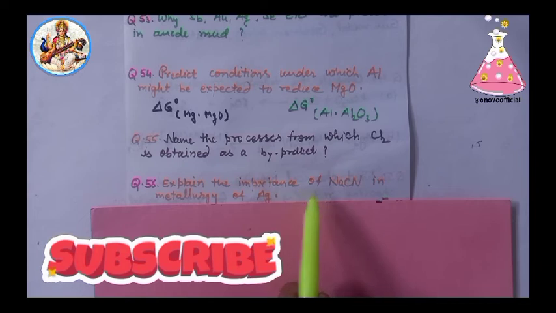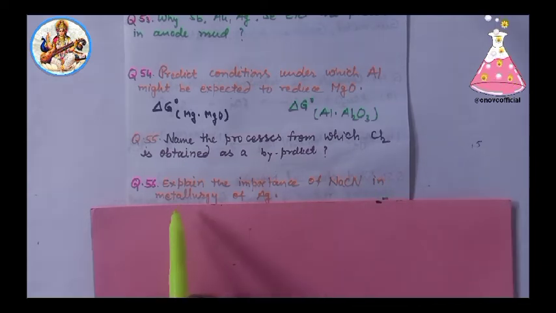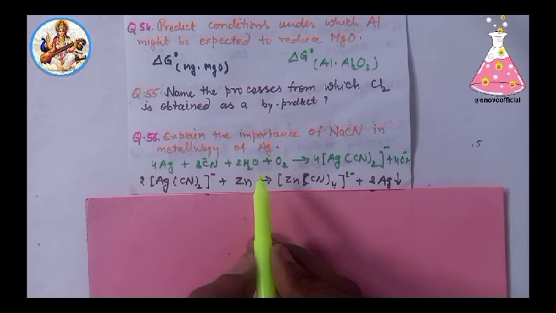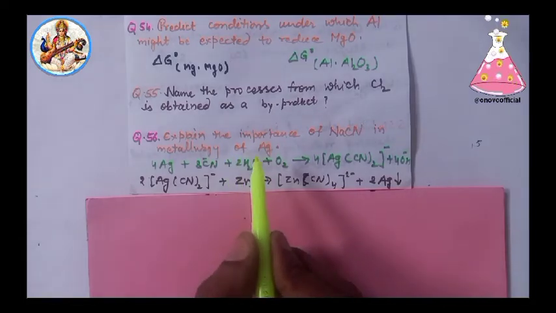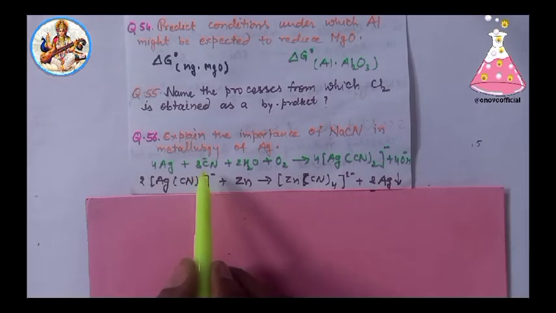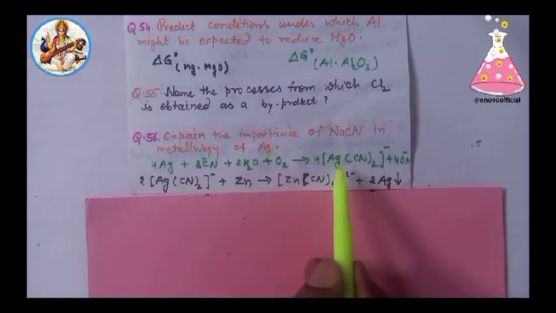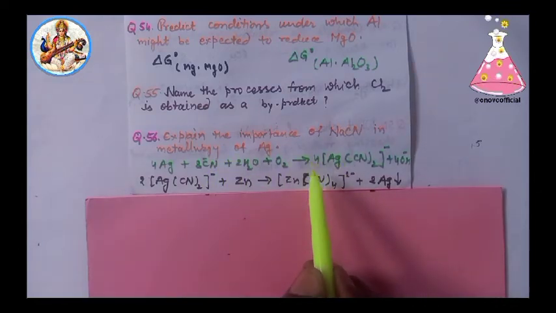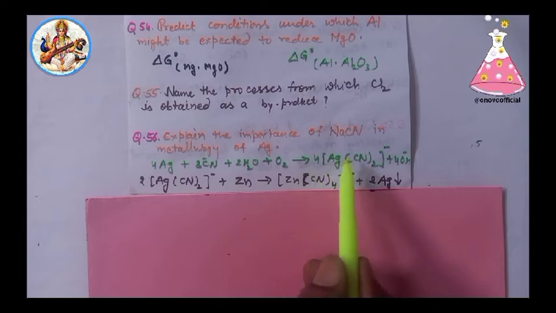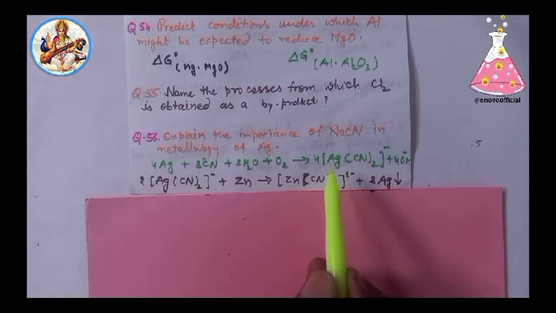Next, 56. Explain the importance of NaCN in the metallurgy of silver. Solution: in the metallurgy of silver, the silver ore is dissolved in sodium cyanide solution, forming a complex compound, sodium argentocyanide. It is an ionic equation, thus argentocyanide ions are written in the equation.